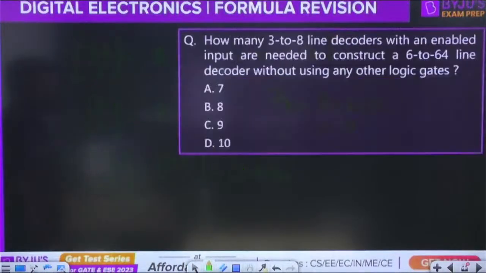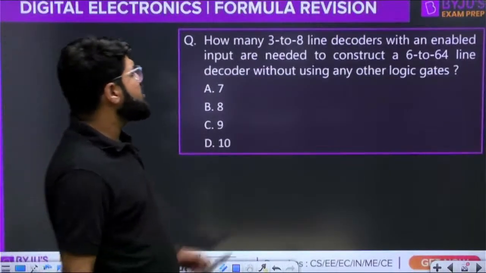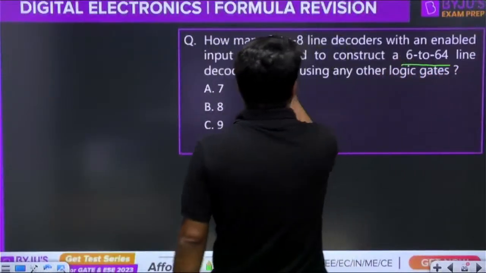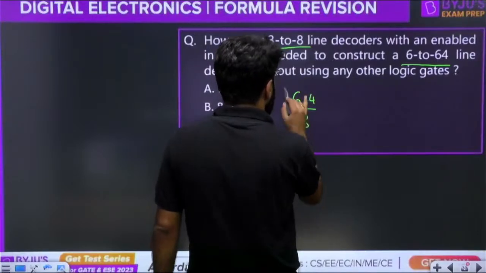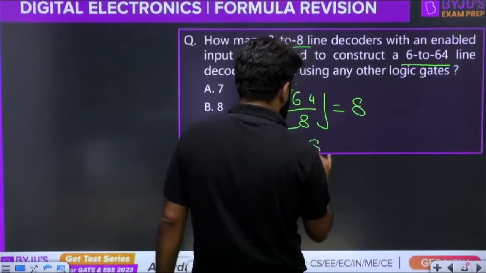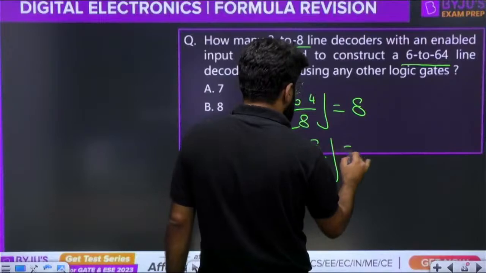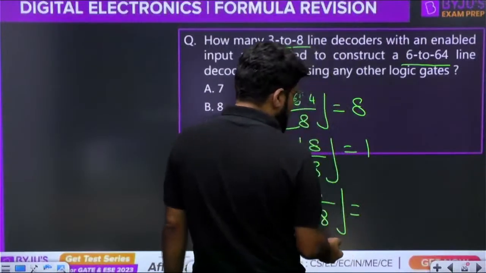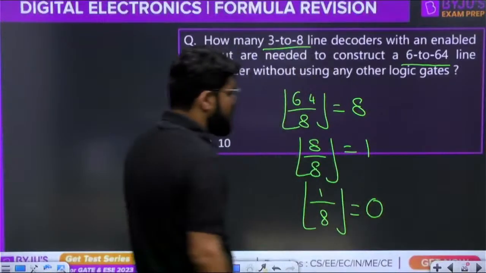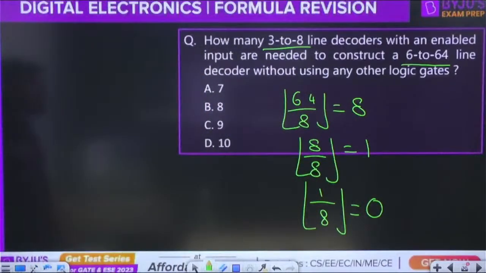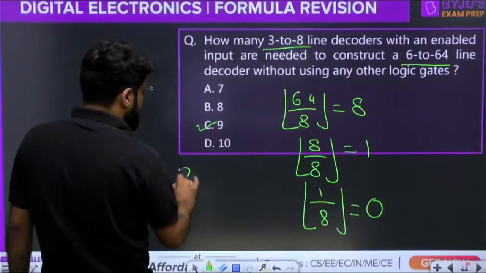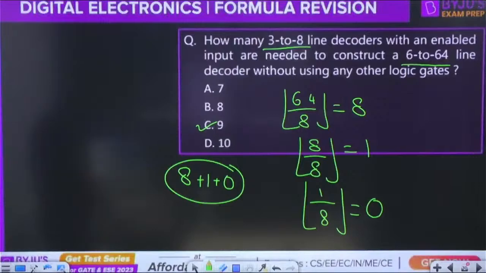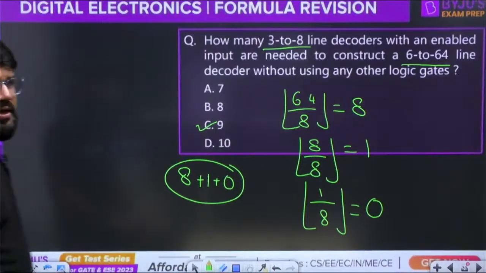Chalo. Next one. How many 3 to 8 line decoders with an enable input are needed to construct a 6 to 64? Okay, so again simple. 64 by 8, this is 8. 8 by 8, this is nothing but 1. 1 by 8, it is 0.125. The floor of that is 0. Once you get the 0, stop. The answer is 9. 8 plus 1 plus 0. Correct. The answer is equal to 9.